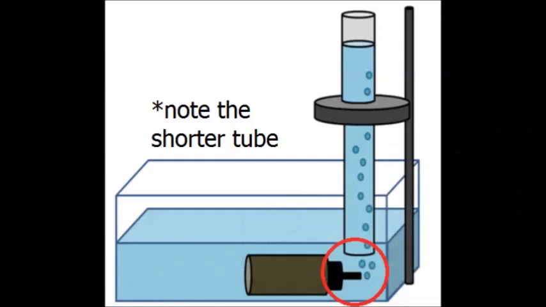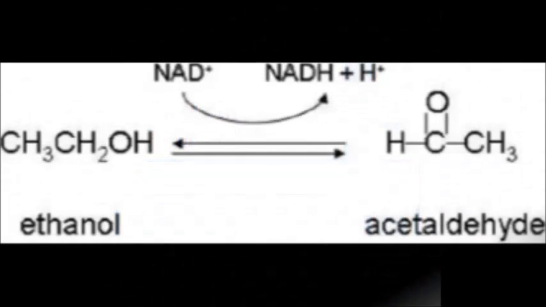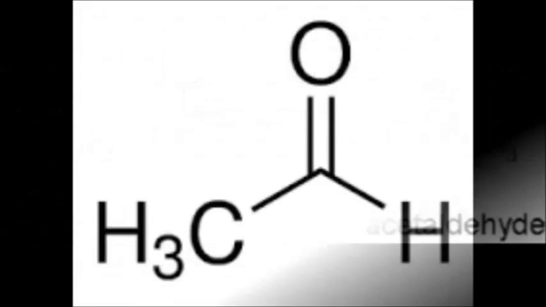A 2-pronged solution to this issue would be to use a shorter tube so that there was a smaller volume of tube for oxygen to form pockets in, and also to tilt the tube upwards so that oxygen gas produced would immediately rise to the graduated cylinder and not congeal in the tube. This experiment highlights the interaction between ethanol and catalase, the enzyme in the liver that decomposes hydrogen peroxide into water and oxygen. In the presence of ethanol, this enzyme uses H2O2 to oxidize ethanol to form acetaldehyde, a toxin and a carcinogen. This experiment is thus a useful demonstration of the damaging effects alcohol consumption can have on the body.